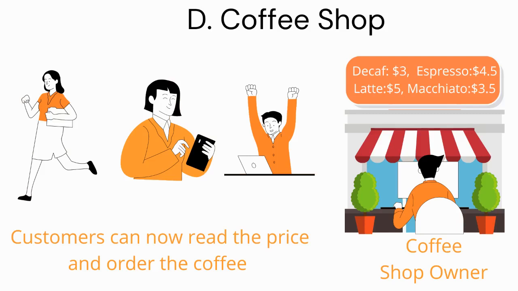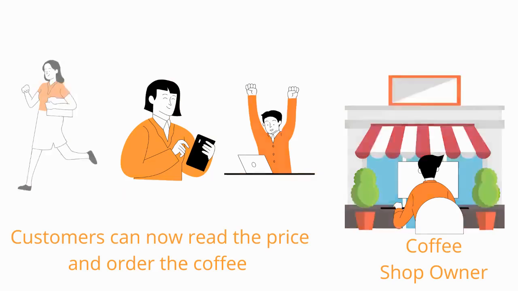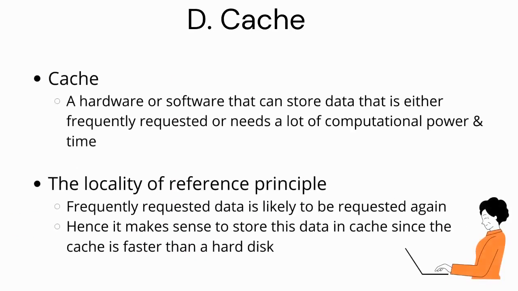In theory, Bob has cached the price of coffee. Price of coffee was a frequently requested information and Bob has managed to put it on a board and made it easy for customers to access, thereby minimizing the delay and improving the performance of his shop. Thus, cache is actually a hardware or a software that can store data that is either frequently requested or needs a lot of computation power and time.